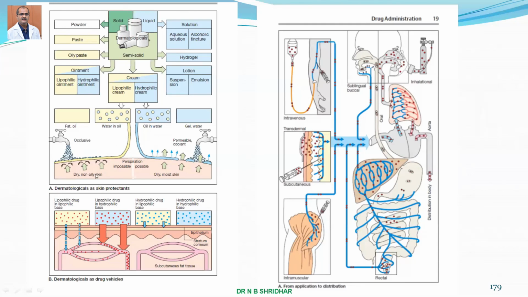And later they are applied on the skin, and absorbed into different parts of the skin, like lipophilic drugs. Of course, lipophilic drugs are absorbed more properly and faster, and subcutaneous fat is also dissolved. And this is the route of administration: injections, intranasal, intravenous. Intravenous means inside the vein. Transdermal means the dermis.